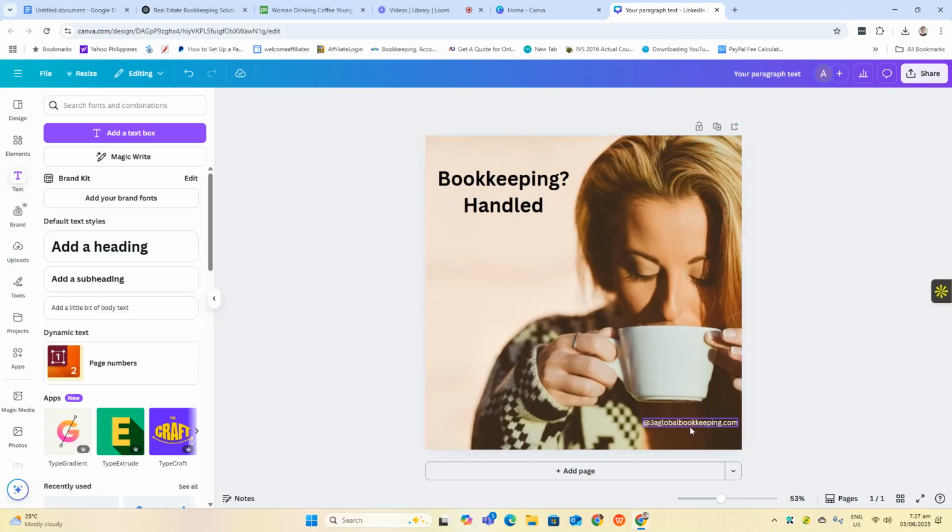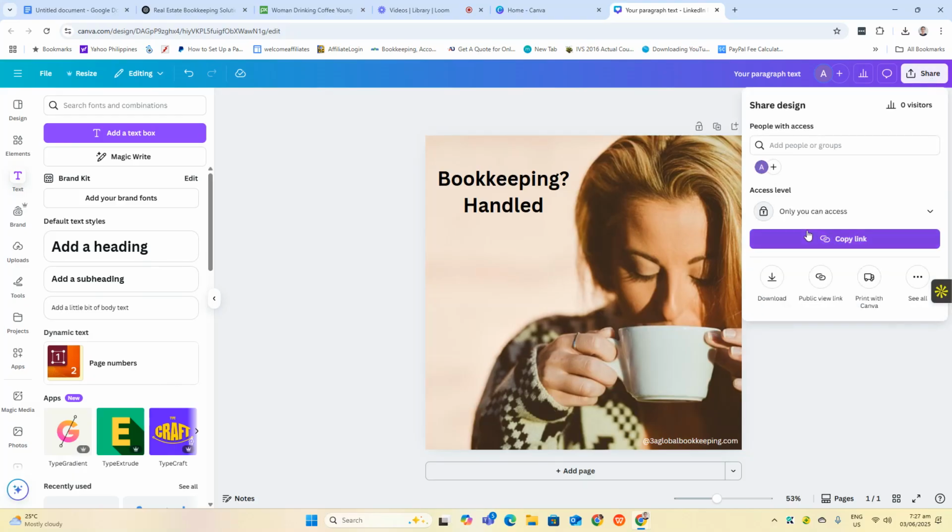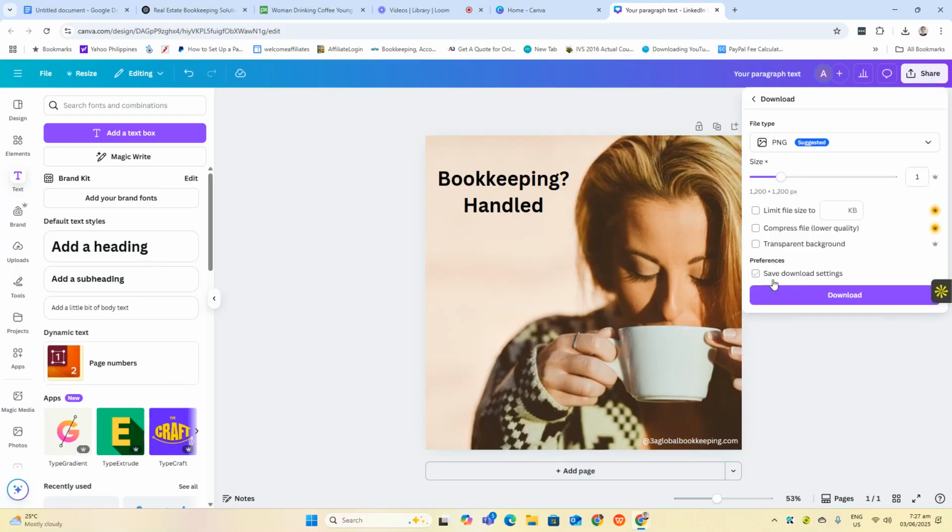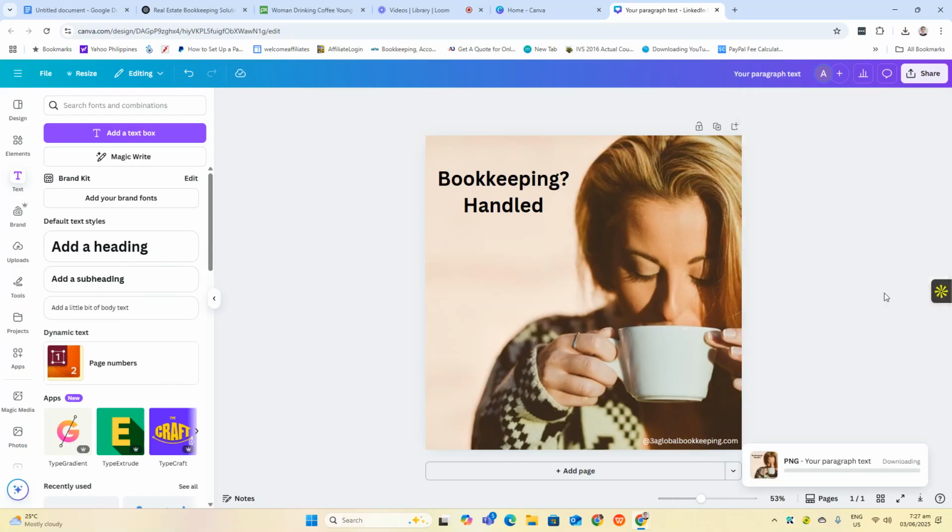Okay. Then try globalbookkeeping.com. So this is so simple, right? Okay. So I'm going to place it here. You can place it here. Better to place it here since it's readable. And then you download this one. Okay. Download.